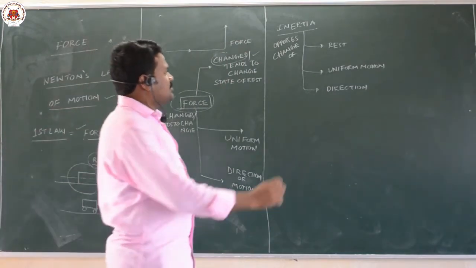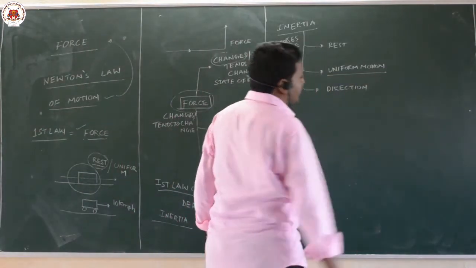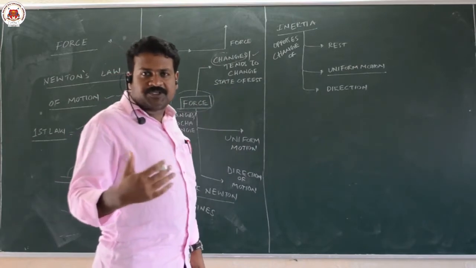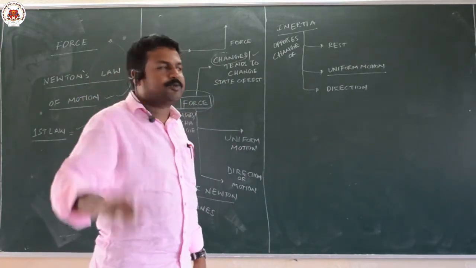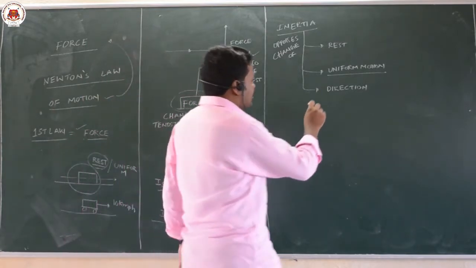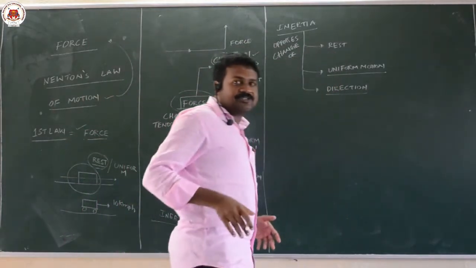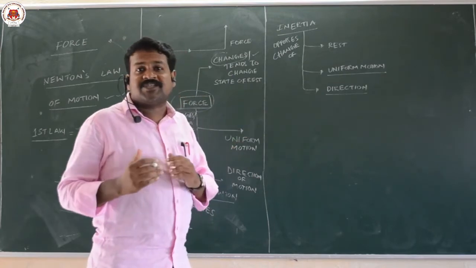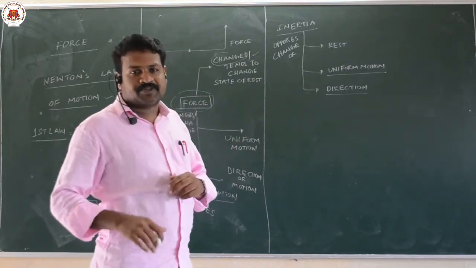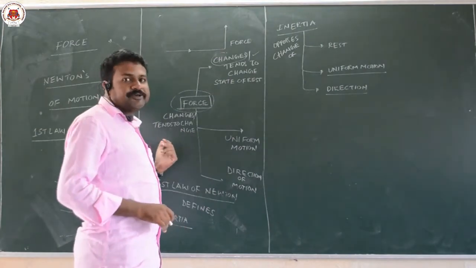A body which is in uniform motion wants to continue in that uniform motion only. A body in motion wants to be in motion only. A body moving in the same direction wants to keep that direction only. That means every body can't change its state of rest on its own. It is the same thing Newton said in the first law.